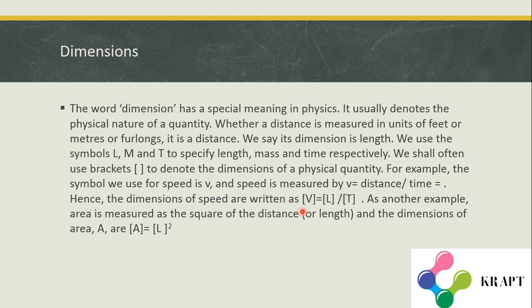Its dimensions: distance is L and time is T, so [V] = [L/T]. As another example, area is the square of length, so the dimensions of area are [A] = [L²]. In this way you can write the dimensions of any quantity.